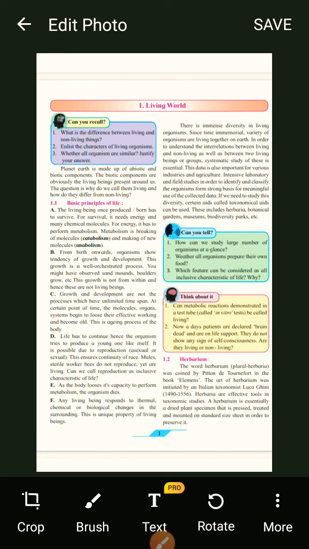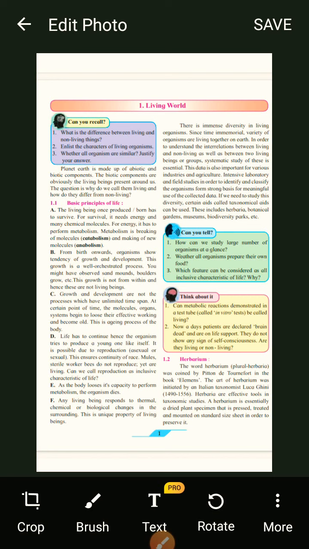Okay, so this is the aging process of the body. If there is a birth of a living being, then it goes into growth and the aging process occurs. Now, life has to continue. Hence, organisms try to produce a young one like itself.